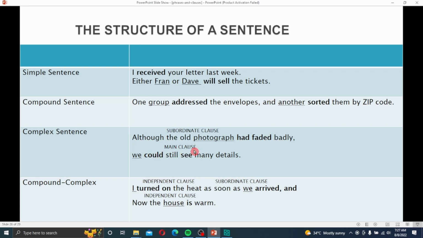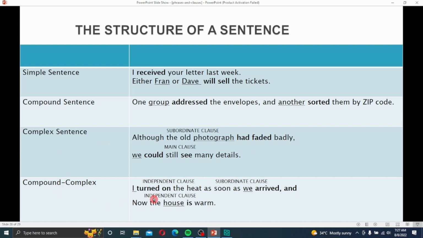Although the old photograph faded badly and the new photograph did work excellently, we use two dependent clauses, we could still see many details. So here you can also add more dependent clauses. It will be a complex sentence.